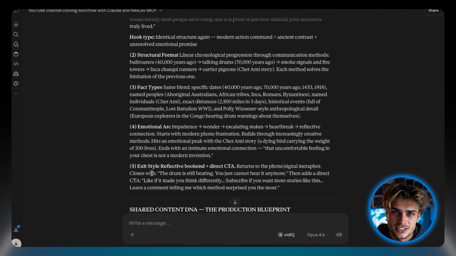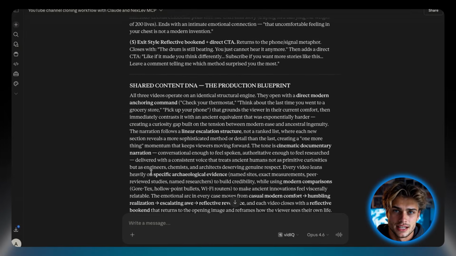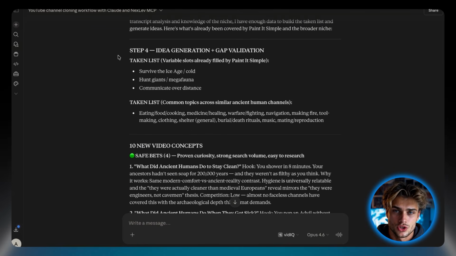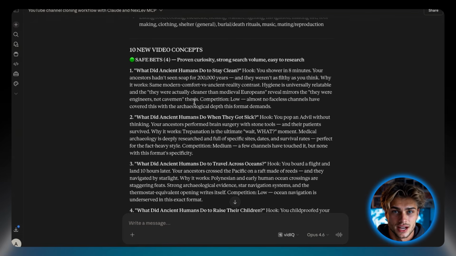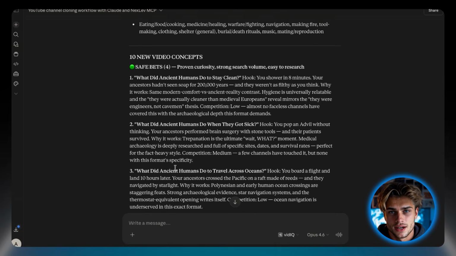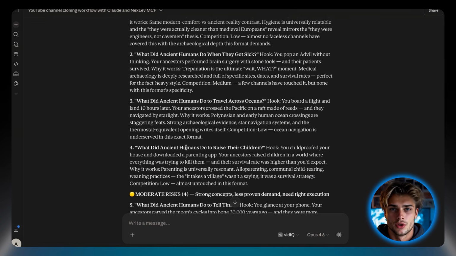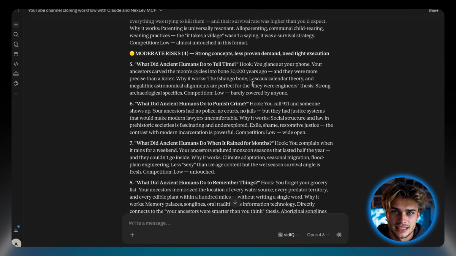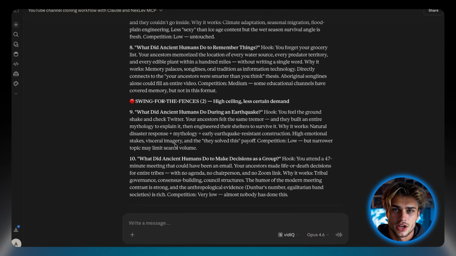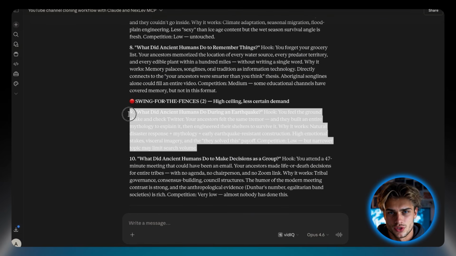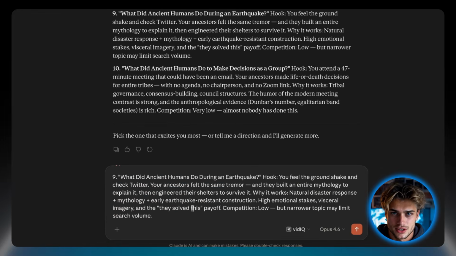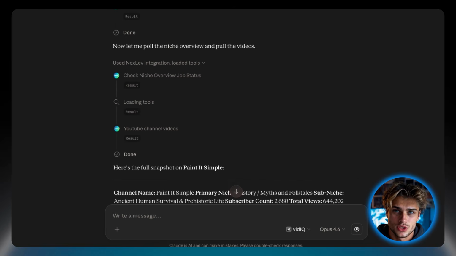This is the moment where it stops feeling like prompting and starts feeling like an actual research workflow. By the time it finishes, we have a complete structural breakdown sitting right here. The hook types this channel uses, the narrative format, the kinds of evidence they lean on, the emotional journey from open to close. And then it generates 10 video ideas that fit the same formula but haven't been covered yet. It even cross-checks which topics already exist on YouTube, so we're not walking into a saturated space. Let's go with number 9. Ancient Humans and Earthquakes. This one feels like it has real depth to it.